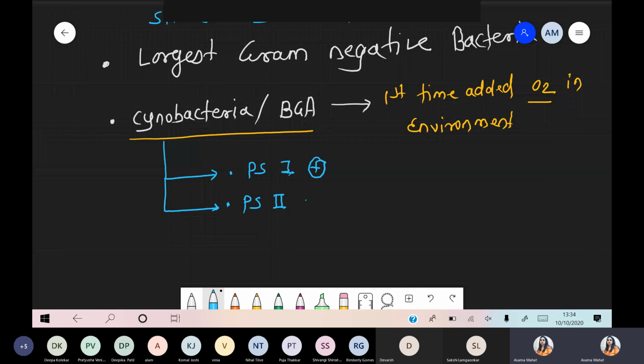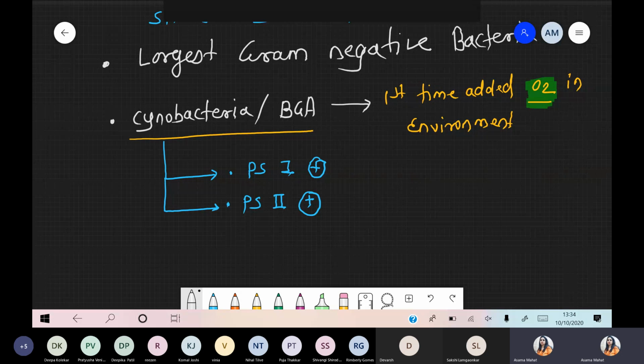So for the present I'm using just a plus sign. If you want you can write down a sentence. Under the cyanobacteria we are talking about, these are the first group of bacteria who release oxygen into the environment before plants. Why is such a condition possible? Because in this scenario both photosystems are present, that is photosystem 1 as well as photosystem 2.